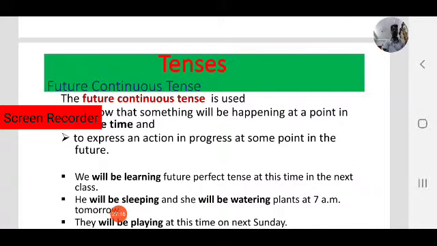For example, we will be learning future perfect tense at this time in the next class. Observe the sentence. An action will be in progress at some specific time in the future. Then we use future continuous tense.